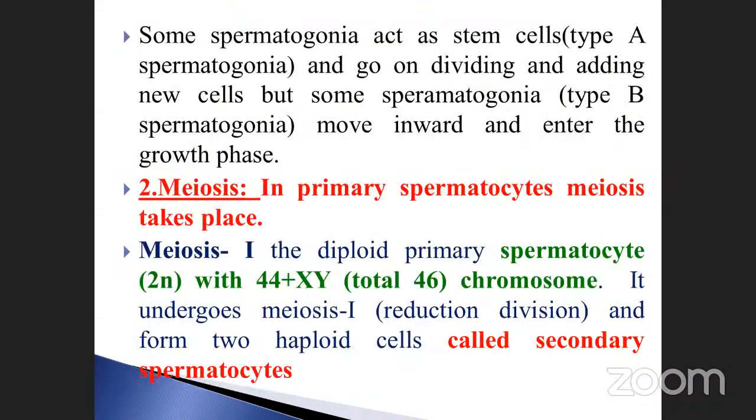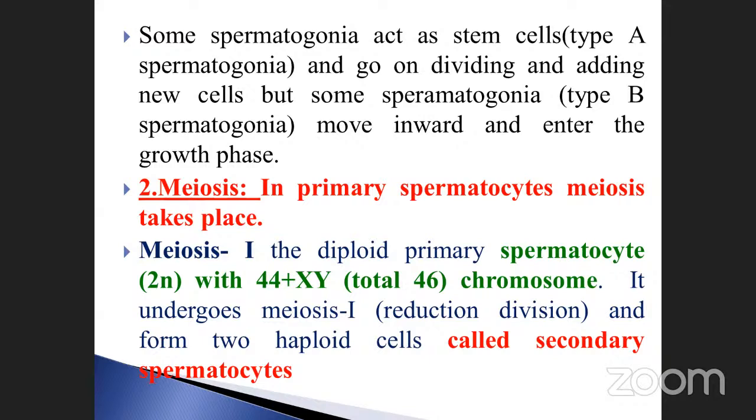Some spermatogonia act as stem cells. Type A spermatogonia. There are two types of spermatogonia present. One acts as a stem cell. They may ask the question, which spermatogonia acts as a stem cell? The type A spermatogonia are called stem cells, and go on dividing and adding new cells, but some spermatogonia, type B spermatogonia, move inward and enter the growth phase. These are the two things.